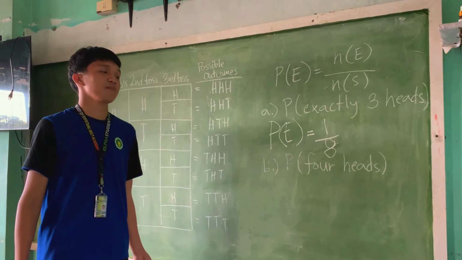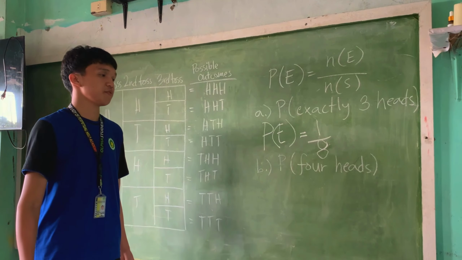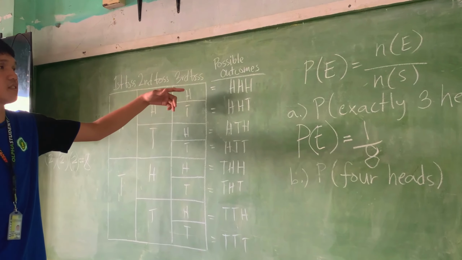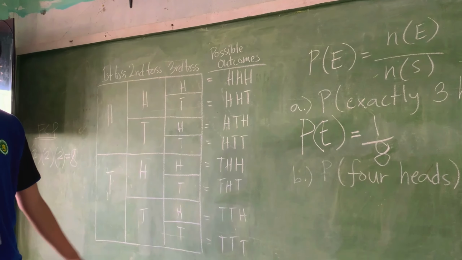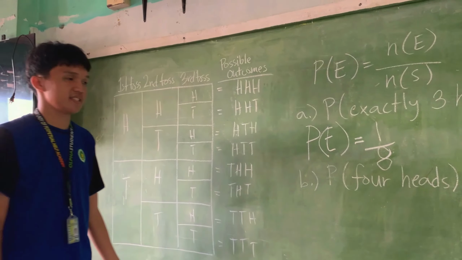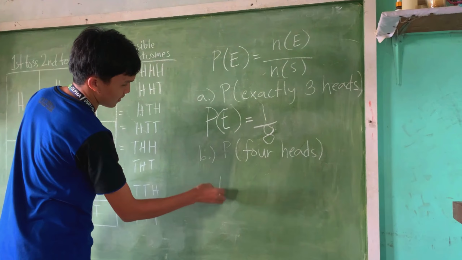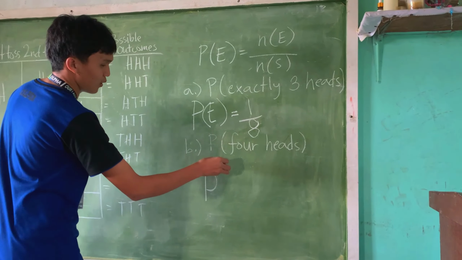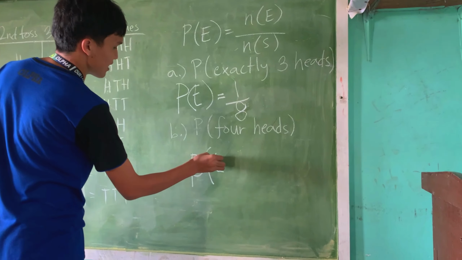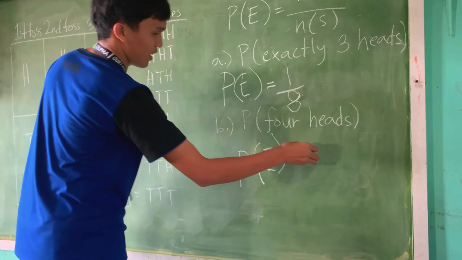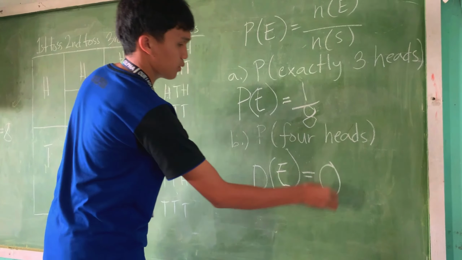For the next example, the event is 4 heads. If we look at the illustrations of the possible outcomes, there are no 4 heads. So copy the formula P, open close parenthesis, then cross to 0.